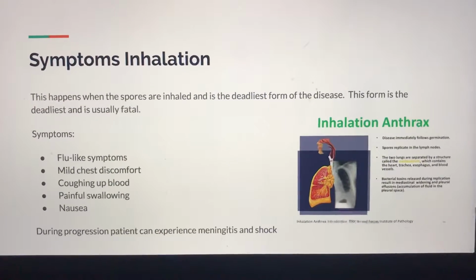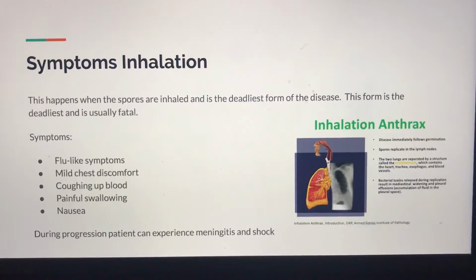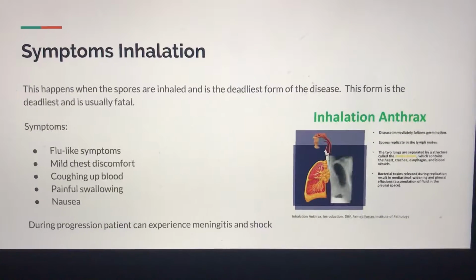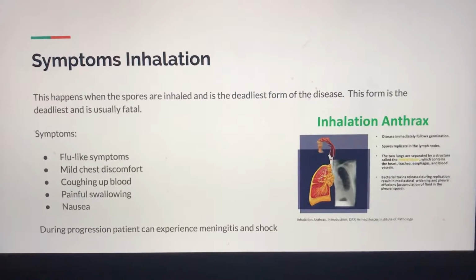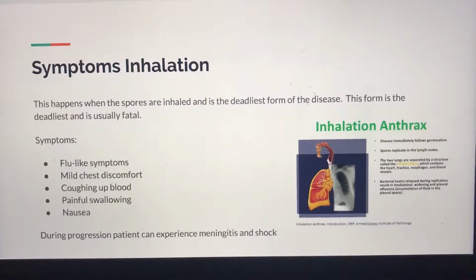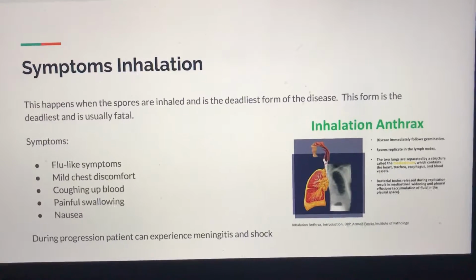Then there is inhalation, and this is when you inhale the spores, and this is the deadliest form of the disease. And if this happens, it's usually fatal. There are flu-like symptoms, mild chest discomfort, you're coughing up blood, painful swallowing, and nausea. And during the progression, the patient can experience shock and meningitis.